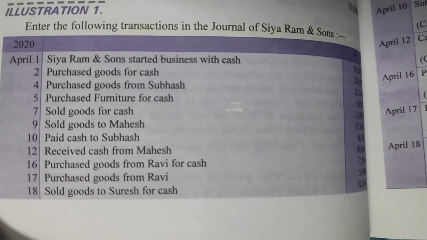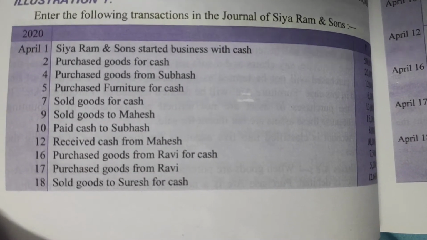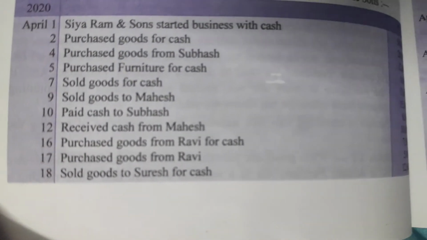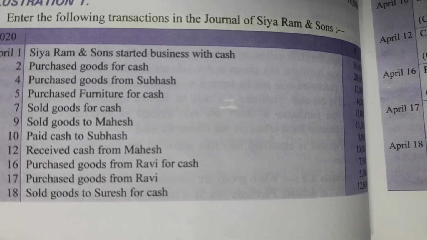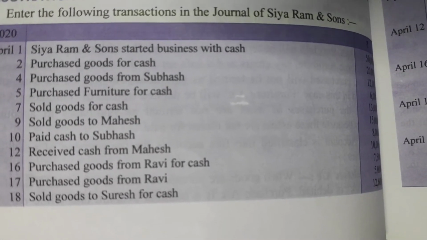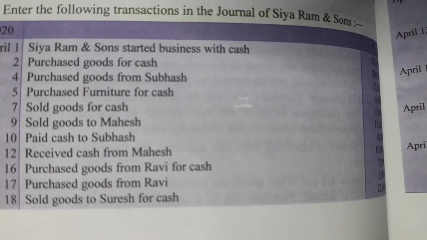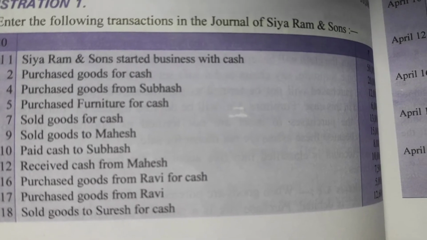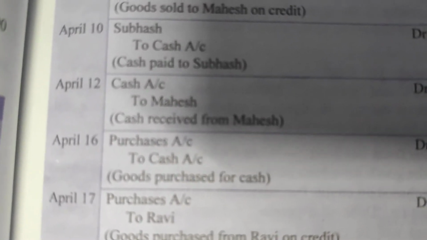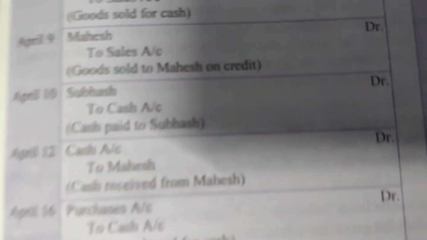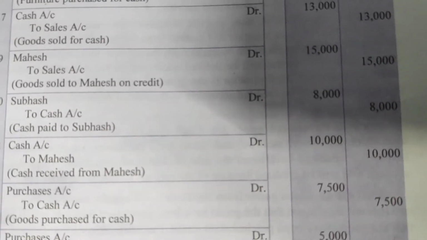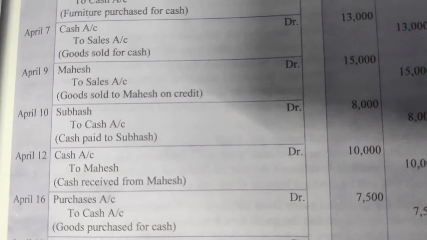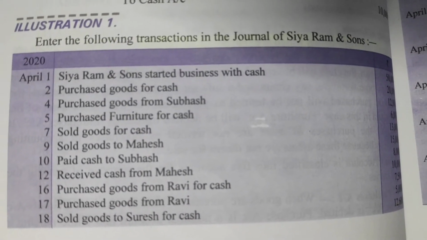Now move on to the entry of 10th April. It is given paid cash to Subhash. Now who is the receiver here? Subhash is the receiver, and what is going out of the firm? Cash is going out. As per nominal account rule, Subhash account will be debited and credit what goes out as per real account rule. Cash will be credited. Okay. So what will be the entry? That entry would be Subhash account to cash account. 8,000 debit, 8,000 credit.